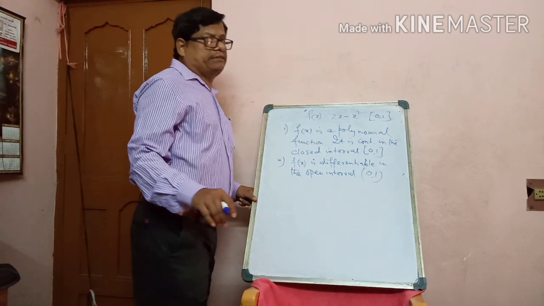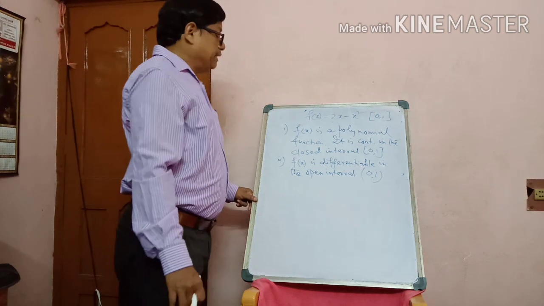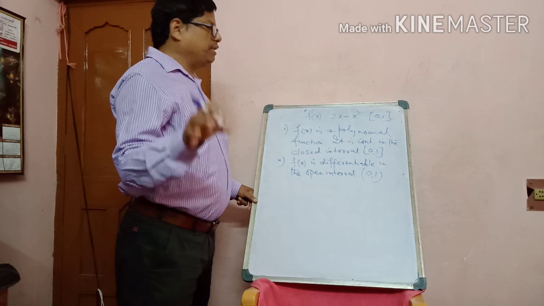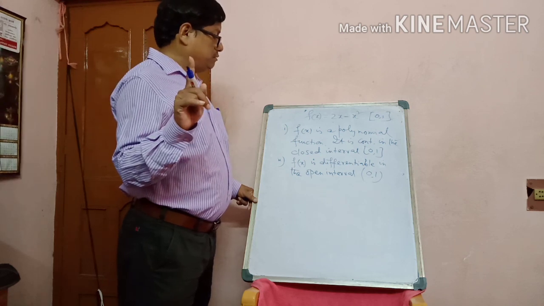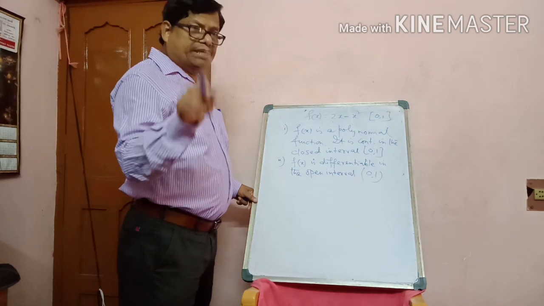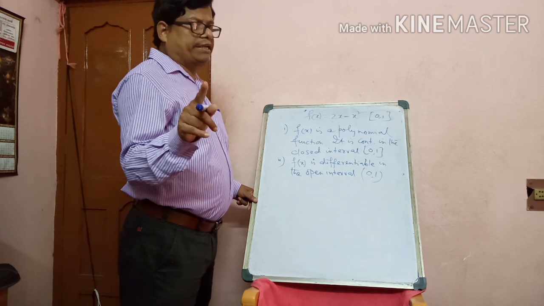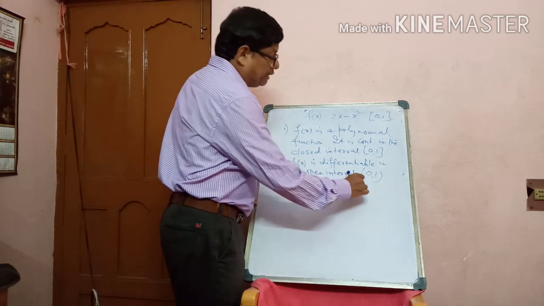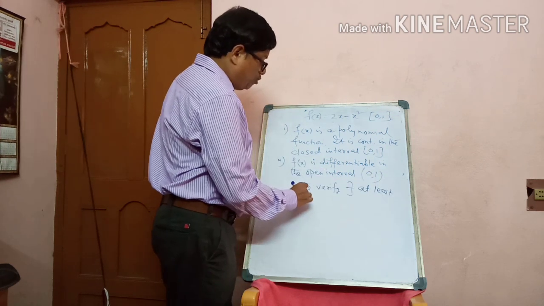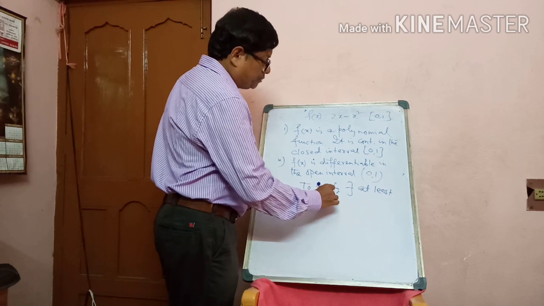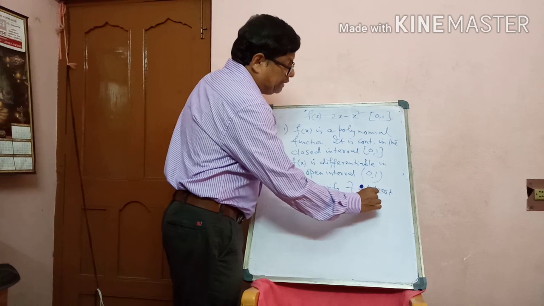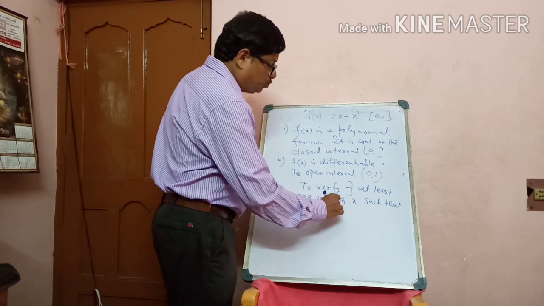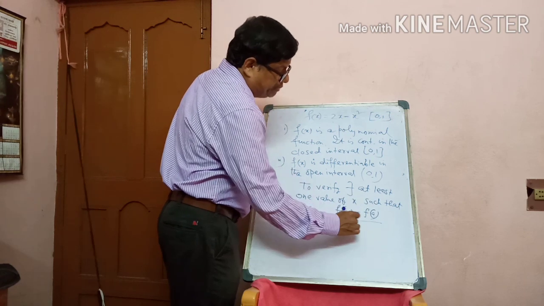So all the conditions of Lagrange mean value theorem are satisfied. Now to verify, there exists at least one value of x such that f'(c) equals f(b) minus f(a) by b minus a.